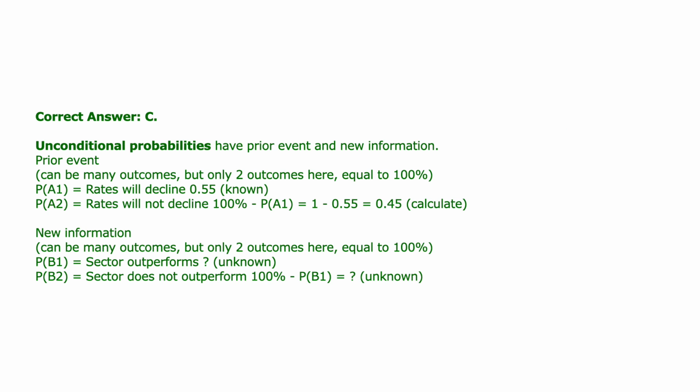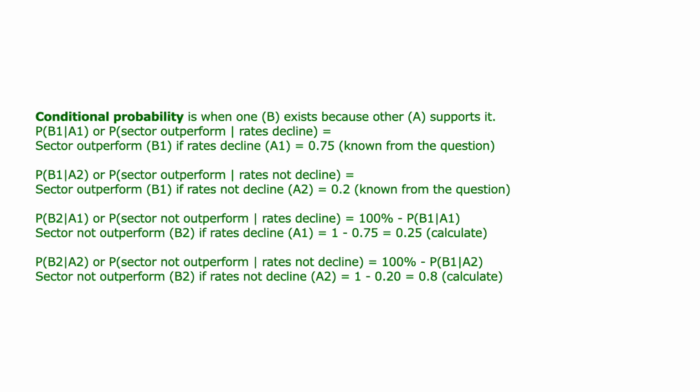Unconditional probabilities have the prior event and the new information. Prior event A can have many outcomes, but only two outcomes here, A1 and A2. Total of both outcomes equals 100%. New information B has B1 and B2. Understand which part is the prior event and which is the new information. Conditional probability is when one, B, exists because the other, A, supports it. Performance exists when rates support it. Sector outperforms when rates decline. This tells you which event is A or B.